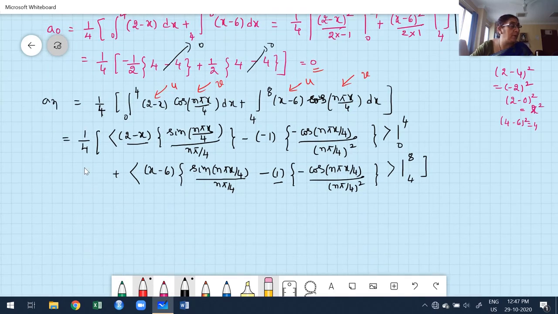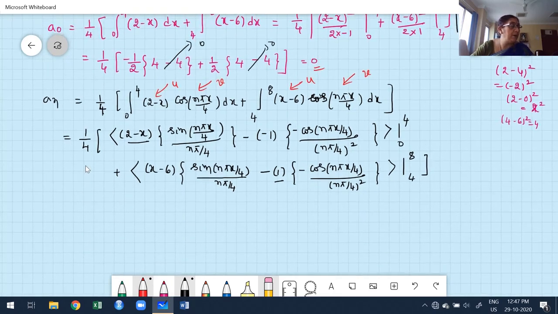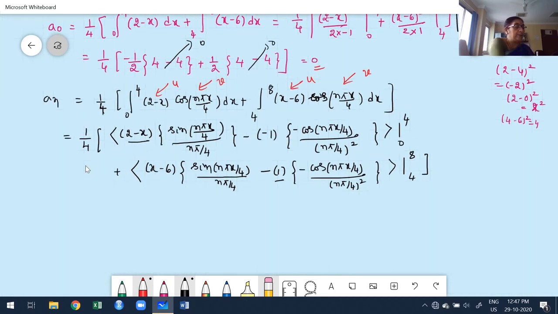Carefully I have to apply the upper limit and lower limit. I have to apply upper and lower limit here. While applying upper limit and lower limit, first try to go term by term, and also I have to keep the constant. What's the constant?